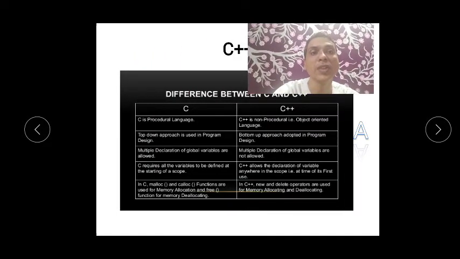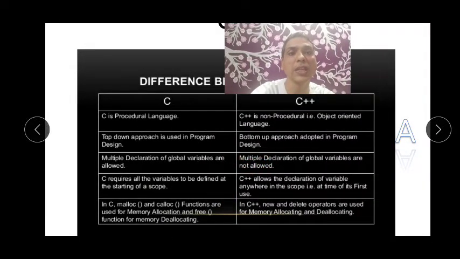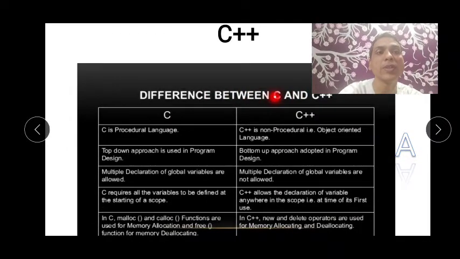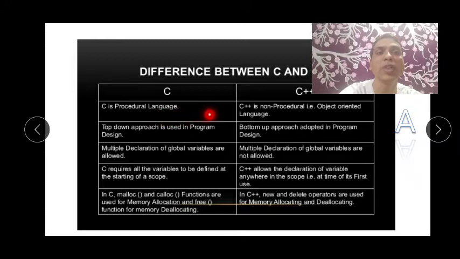Now they are just giving you the difference. For those who have knowledge of C, let's see what is the difference between C and C++. Okay, so can you see, C is a procedural language. Procedural language means a simple language. C++ is non-procedural, which is known as an object-oriented language. C is not object-oriented, that means security is less in this, and security is more in this.